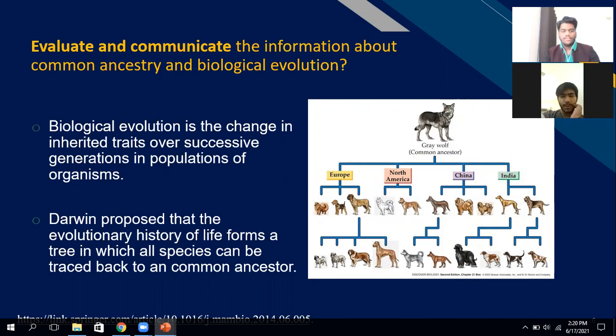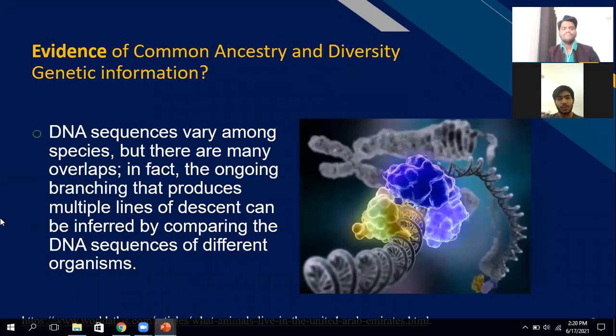Darwin proposed that the evolutionary history of life forms a tree in which all species can be traced back to a common ancestor. For example, the gray wolf is the common ancestor of the rest of these animals, as you can see in the picture. Evidence of common ancestry and diversity: genetic information. DNA sequences vary among species, but there are many overlaps. In fact, the ongoing branches that produce multiple lines of descent can be inferred by comparing the DNA sequences of different organisms.